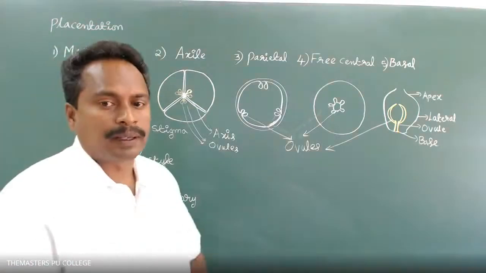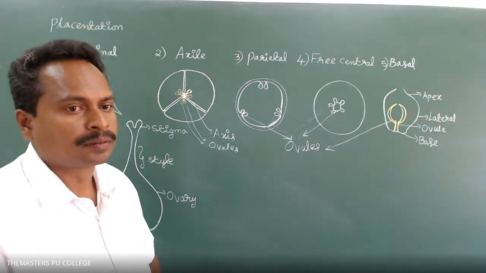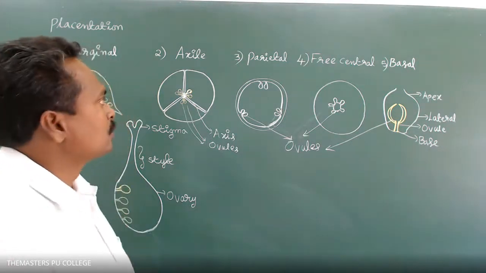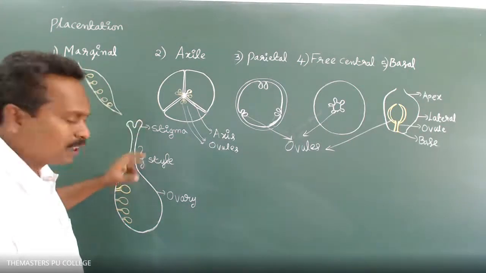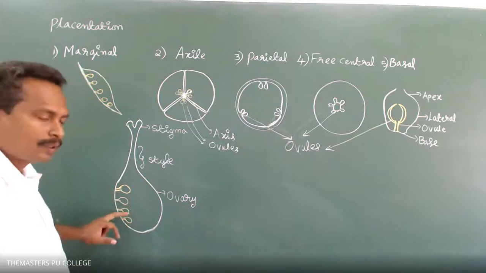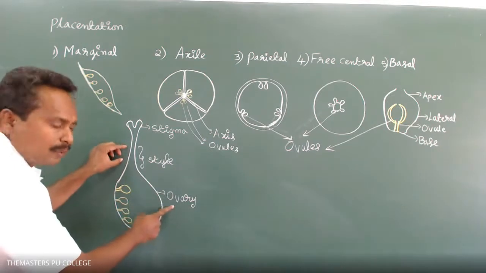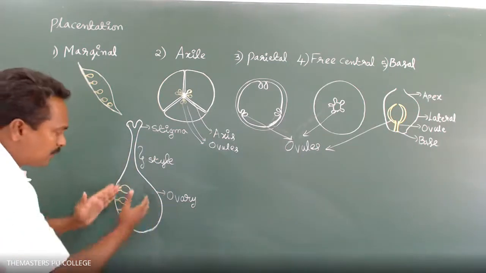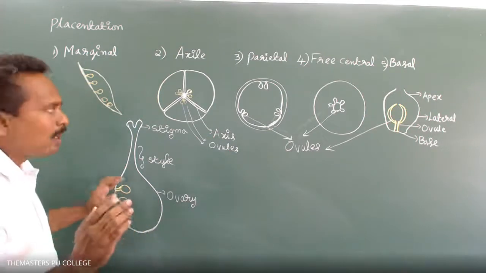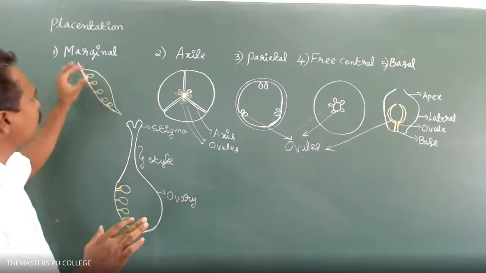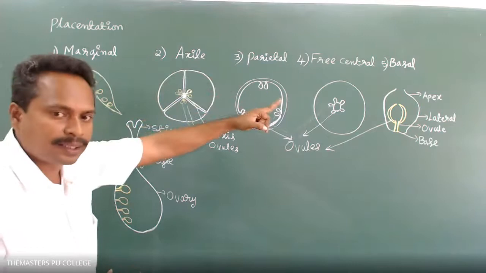So various types of placentations are there. What is placentation? Arrangement of the ovules within the ovary. Here I drew the carpel, a diagrammatic representation. The carpel is differentiated into ovary, style, and stigma. Ovules are present inside the ovary. Arrangement of the ovules within the ovary is called placentation. Placentation is of various types. What are they? One is marginal, second one axial, third one is parietal, fourth one is free central, fifth one is the